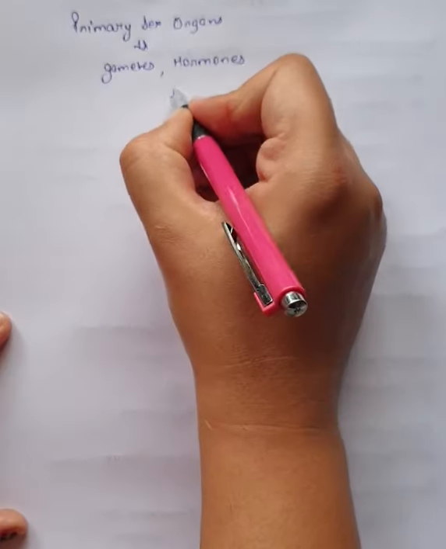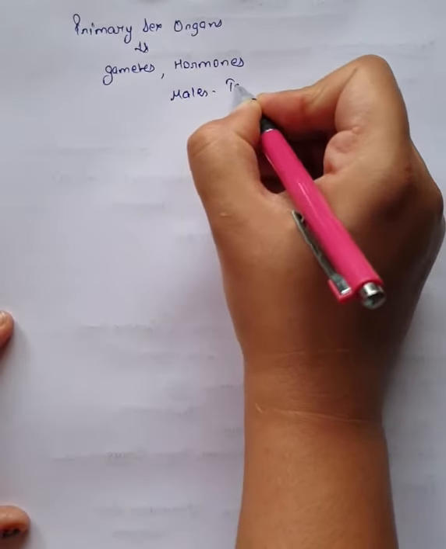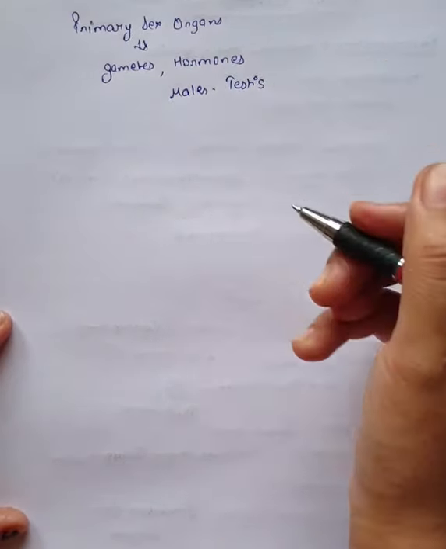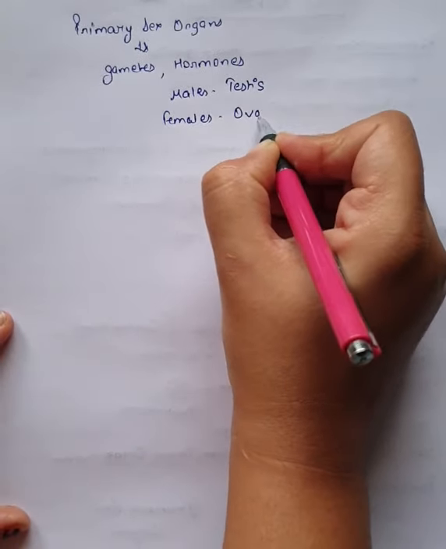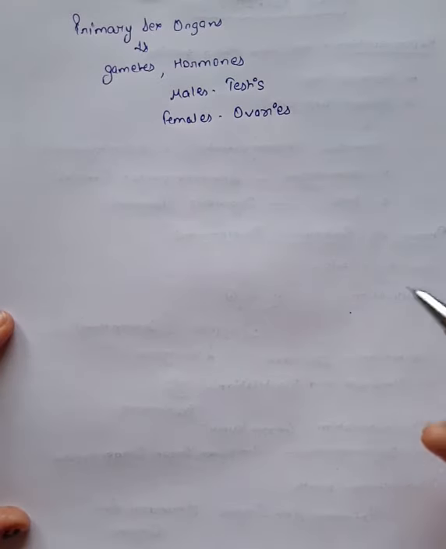If we talk about males, testis functions as the primary sex organ in males, and in females ovaries function as primary sex organs. These are involved in the formation of gametes plus male sex hormones and female sex hormones.